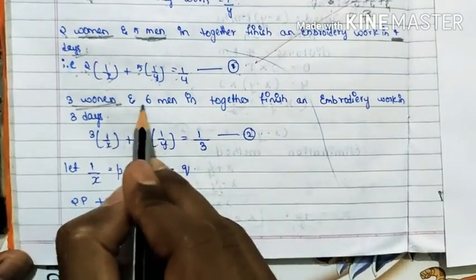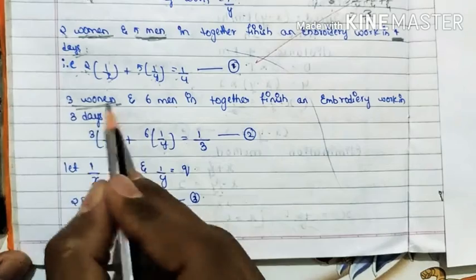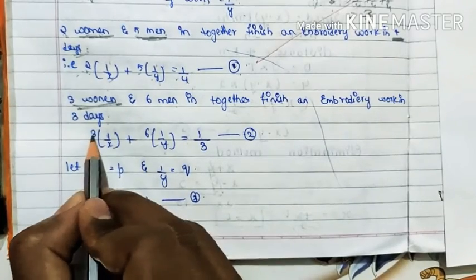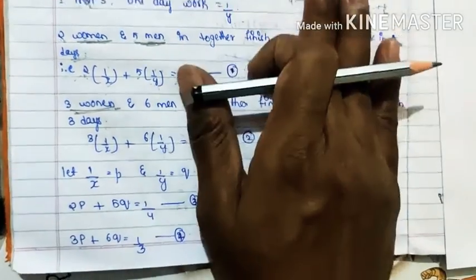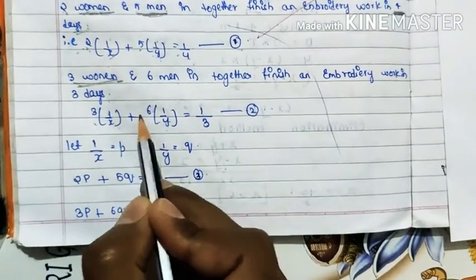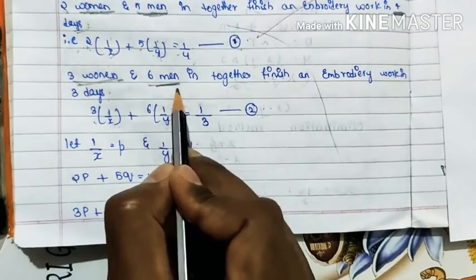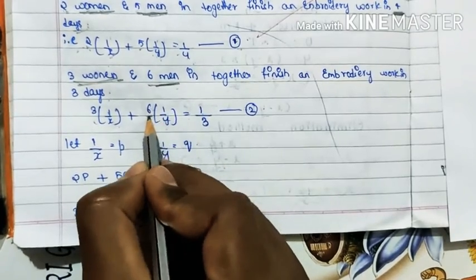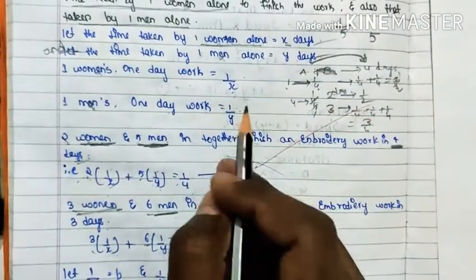So 3 women and 6 men can finish the work in 3 days. 3 women's 1 day work: 1 woman's 1 day work is 1 by x, so 3 into 1 by x. Plus 6 men's 1 day work: 1 man's 1 day work is 1 by y, so 6 into 1 by y.